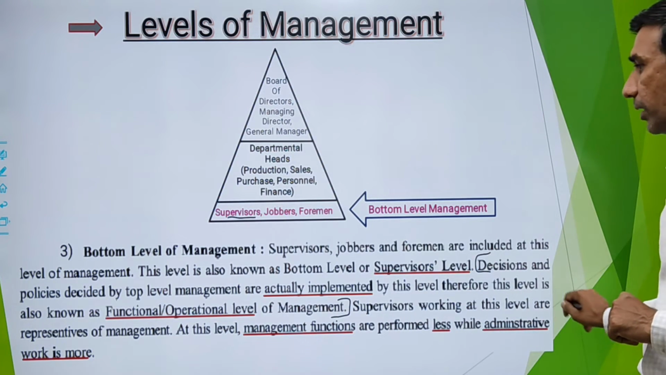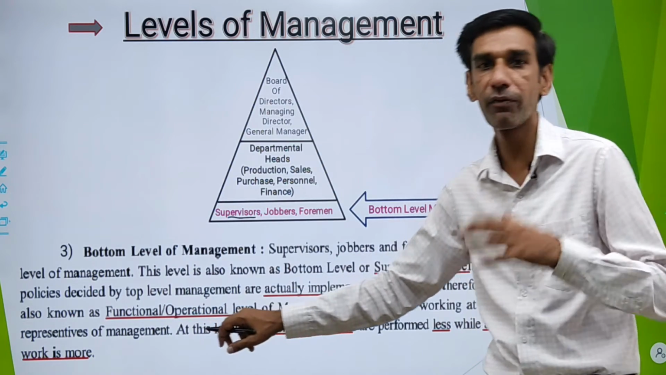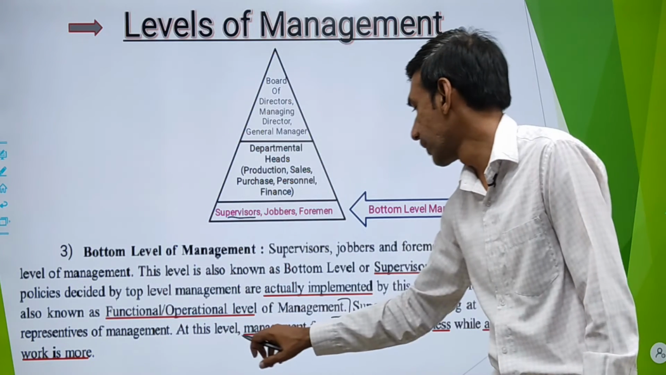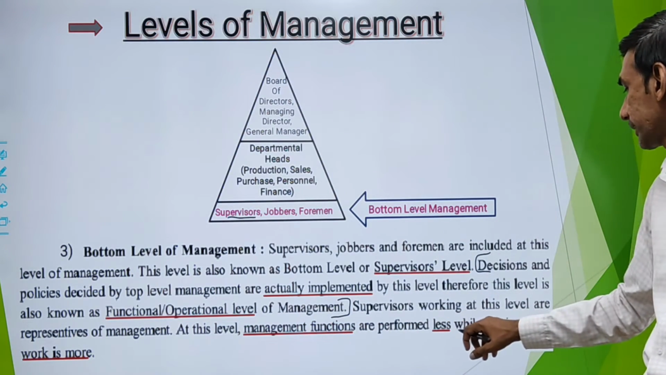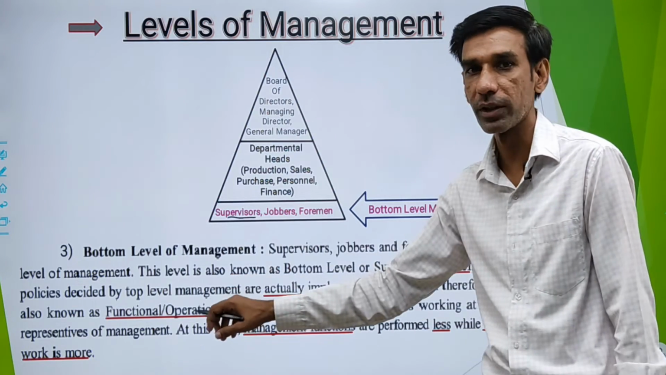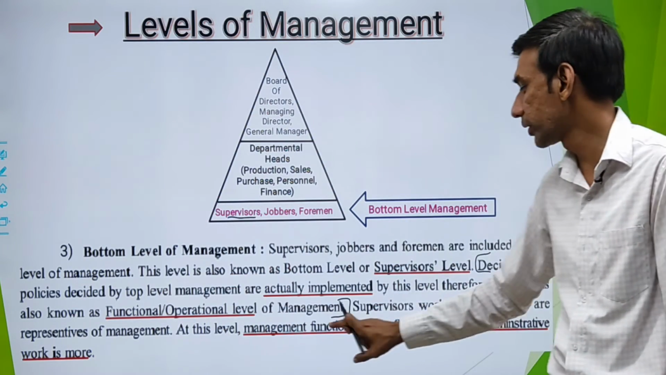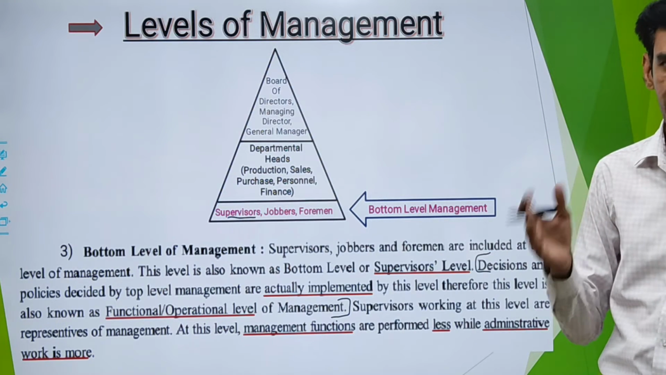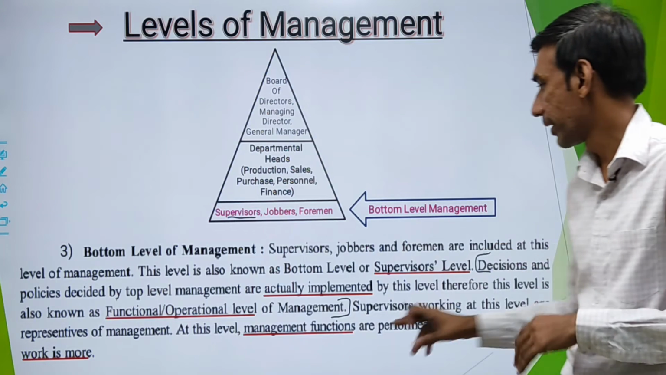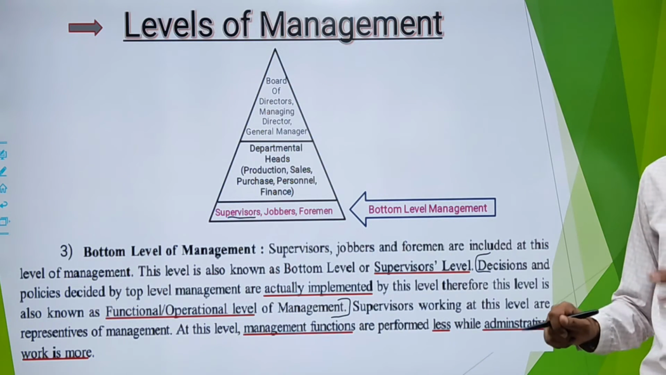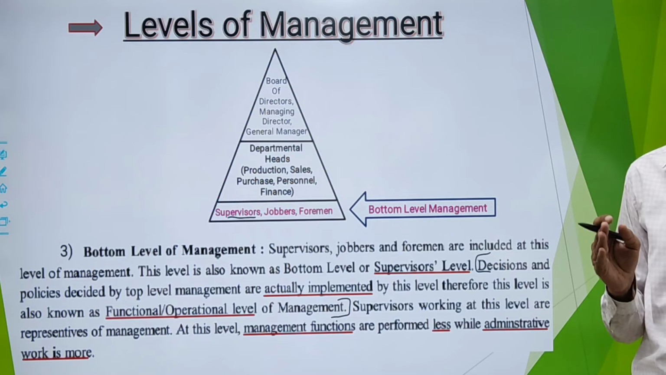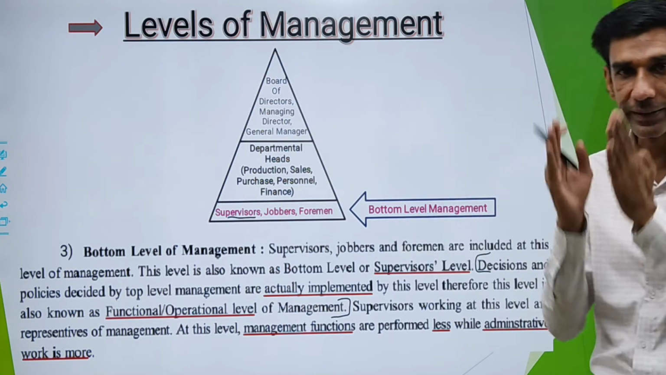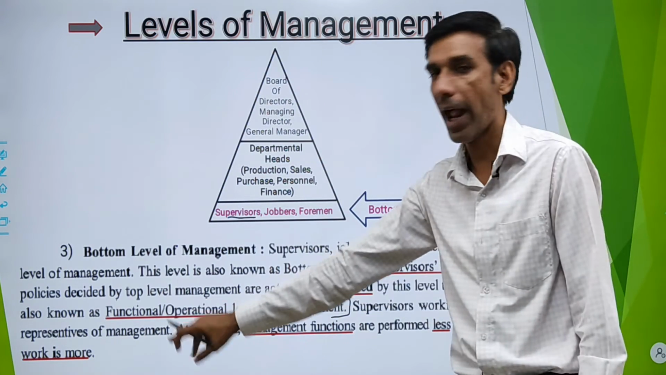Supervisors working at this level are representative of management. They are one kind of managers only, but they represent bottom level. At this level, management functions are performed less while administrative work is more. So in the bottom level, managerial functions like planning and organizing are very less, while implementation and administrative functions are more. You have to get the work done. You have to implement the decisions taken by the top level and middle level. That administrative work is more at bottom level.